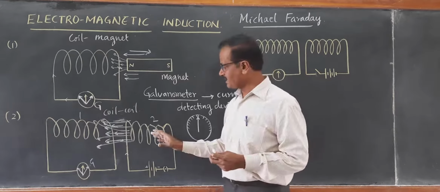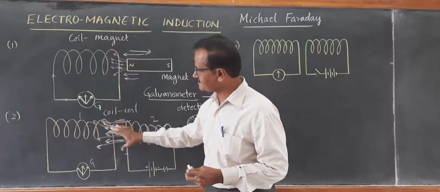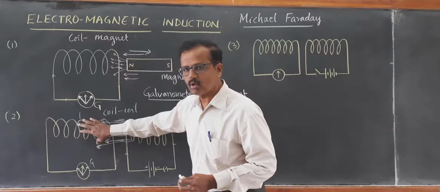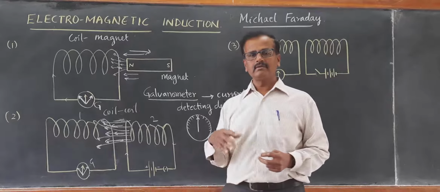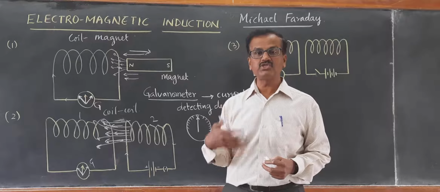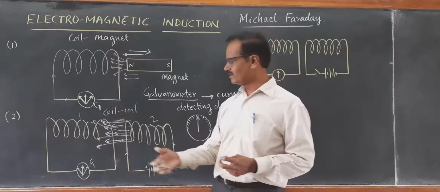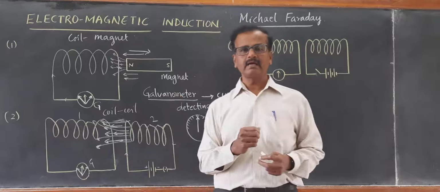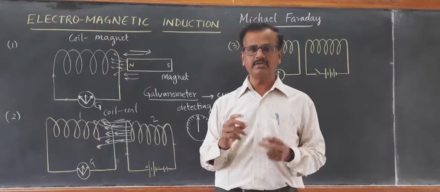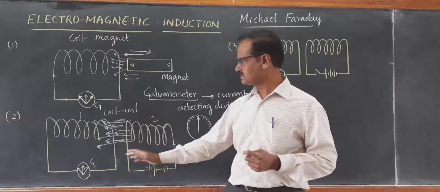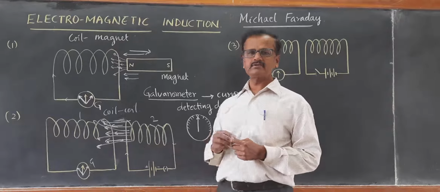It means that as long as the magnetic field coming in contact with coil number 1 was kept changing, it could produce, it could induce, electric current. So this is the coil experiment.